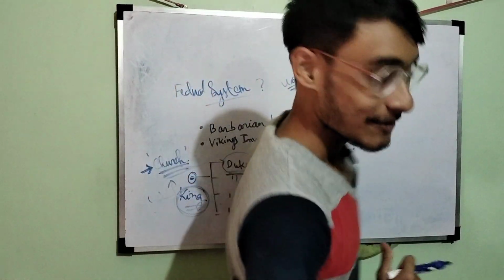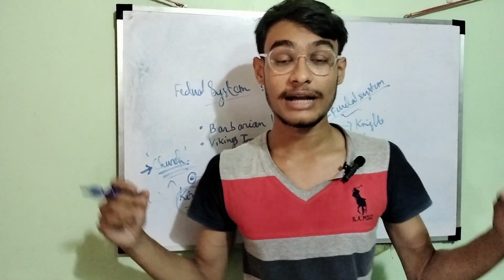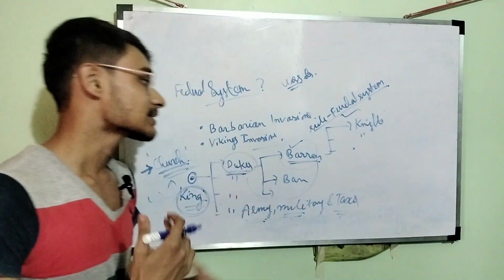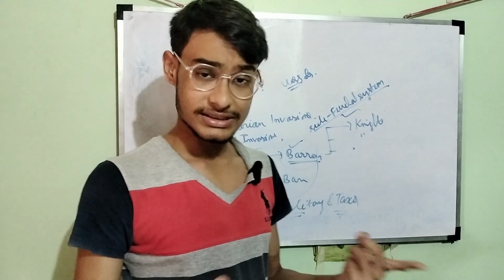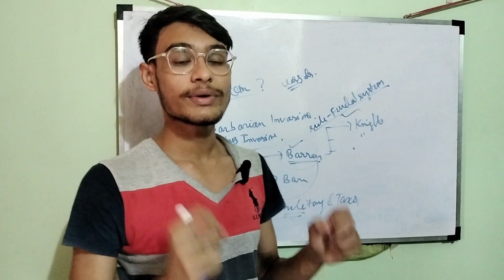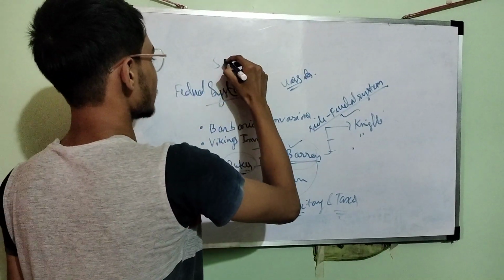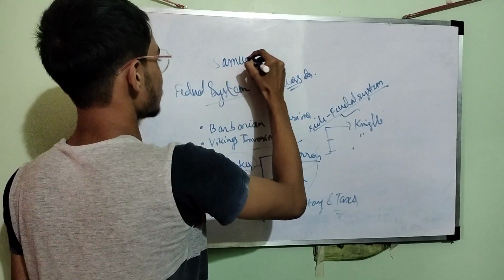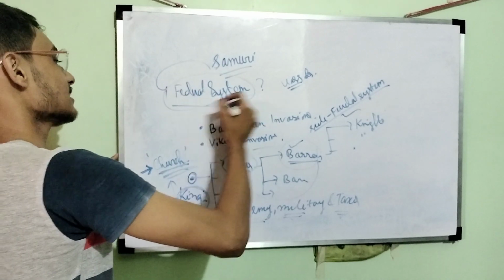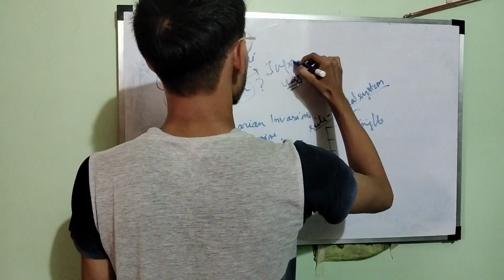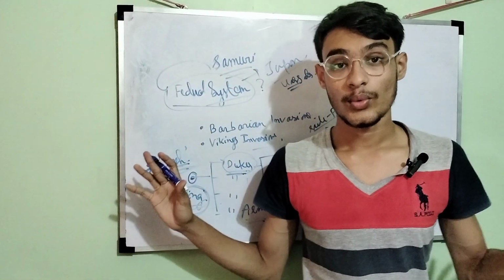Now who were the knights? We hear about knights in a lot of movies and here and there, but who actually are they? These knights were the persons who were trained for military genius, trained for warfare and battle. So you can say that knights were the western version of samurai. Let me remind you, the samurai were also a form of feudal system in Japan. We'll cover them in some other video, but the samurai were also part of this kind of feudal system.